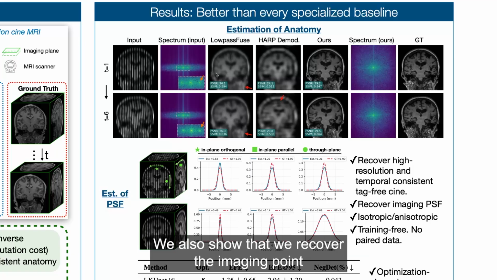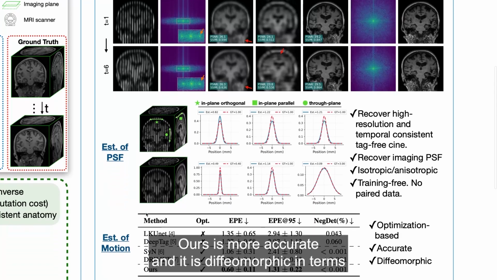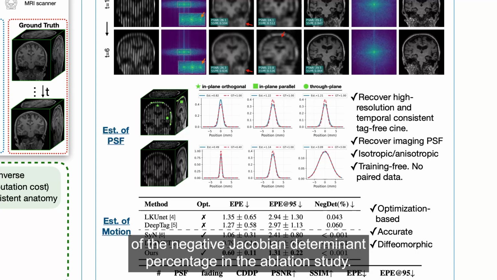We also show that we recover the imaging point spread function accurately in all three dimensions. For motion estimation, ours is more accurate and it is diffeomorphic in terms of the negative Jacobian determinant percentage.